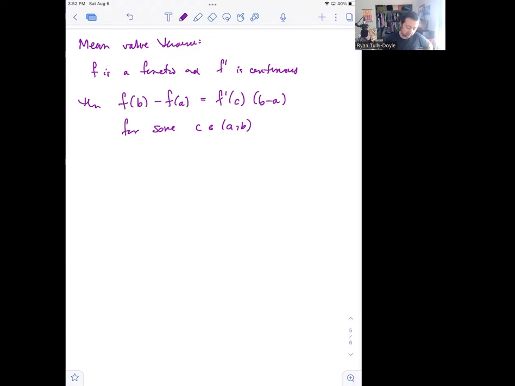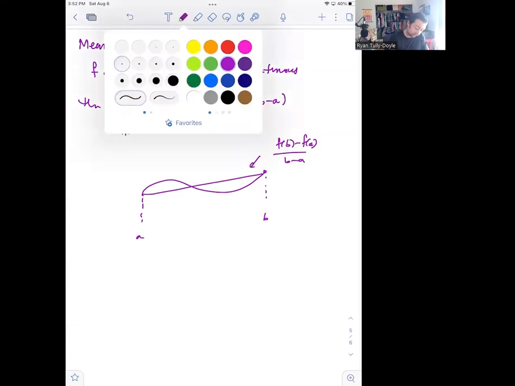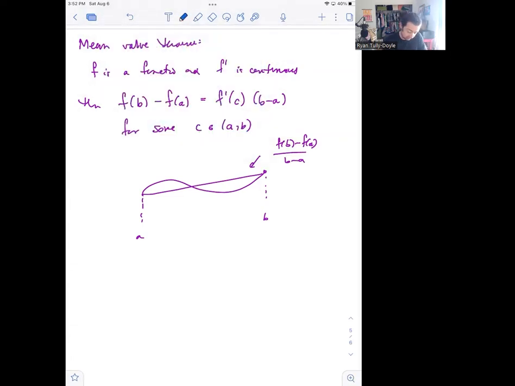In a picture, essentially what you're saying is that if you have a continuous function, continuous derivative, and you have an endpoint b, and you have an endpoint a, and you calculate the slope of the connection between those points. This is f of b minus f of a. And the slope of that line is f of b minus f of a over b minus a. So somewhere in between a and b, there's a point c, so maybe that's c, so that the derivative of f at that point, f prime of c, is equal to the slope of the line that you get by connecting the endpoints.